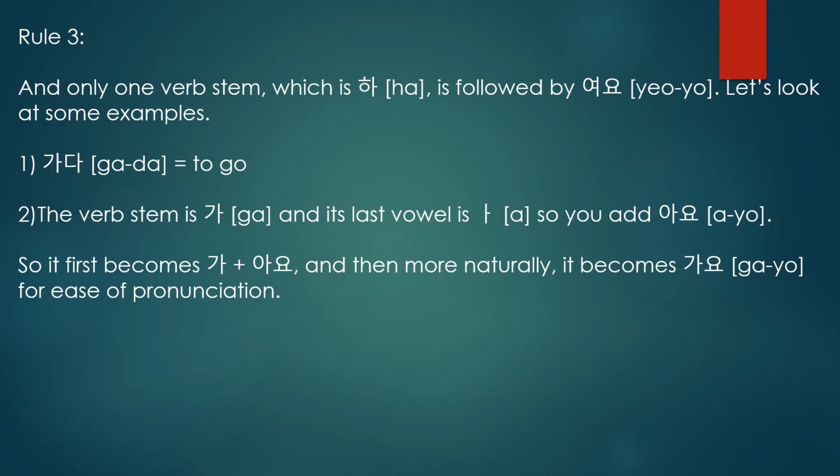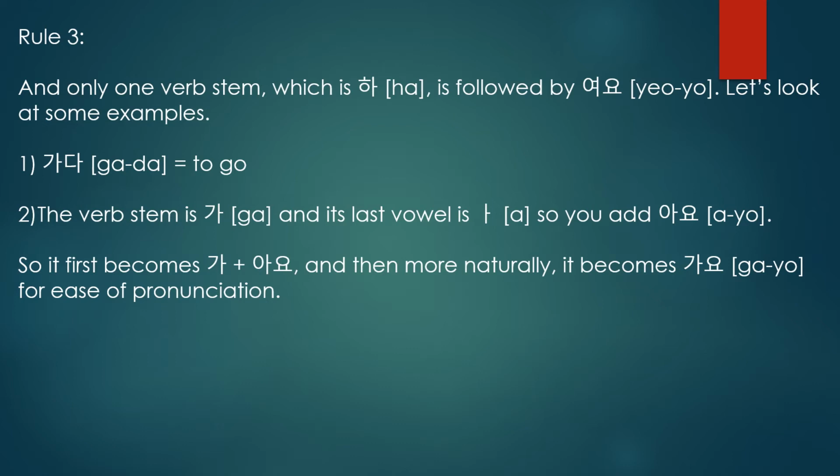What is to go in Korean? Gada. Omit this da, and the remaining is the verb stem, ga. The last vowel is a, so it follows rule 1, and you have to add ayo. Ga plus ayo, you can write gaayo or gayo. If you pronounce gaayo several times, the pronunciation automatically changes to gayo. For easier pronunciation, you can write gayo. You can write this or this.